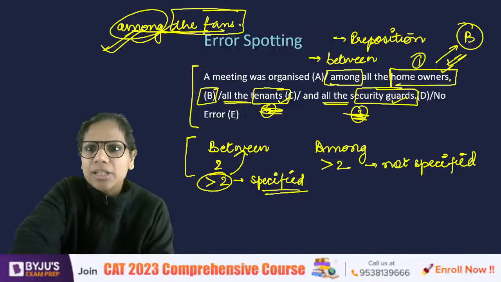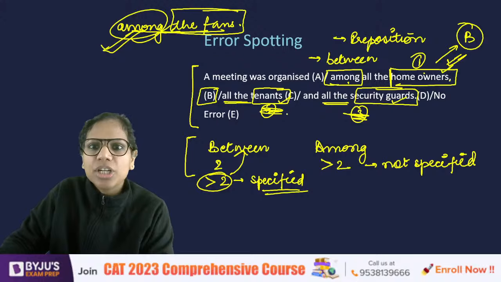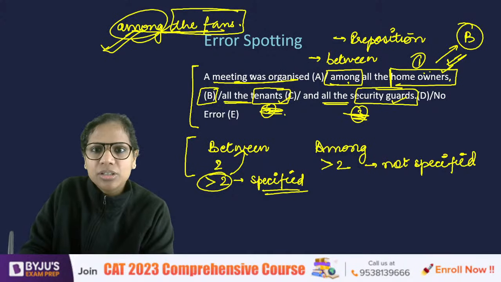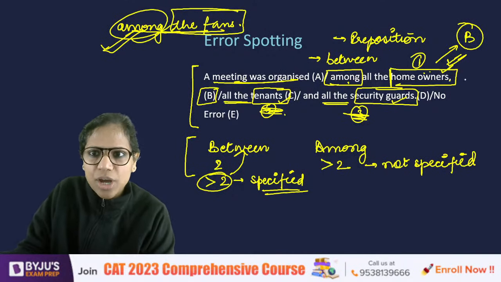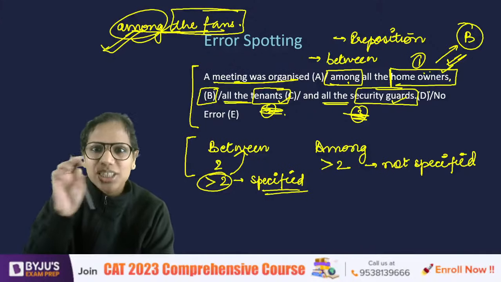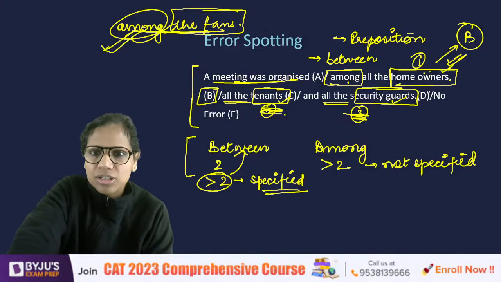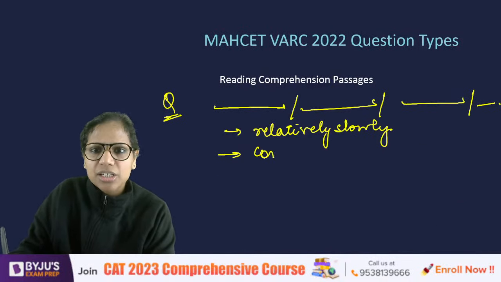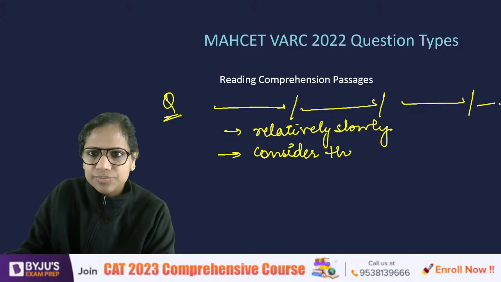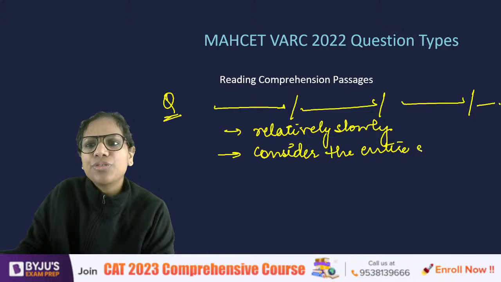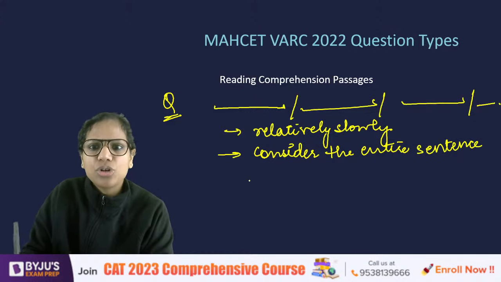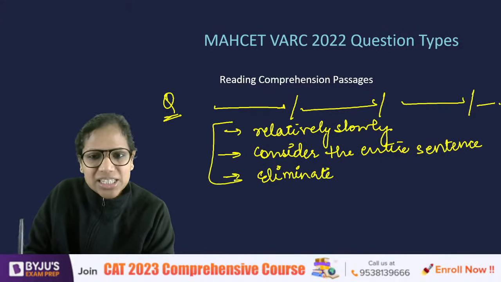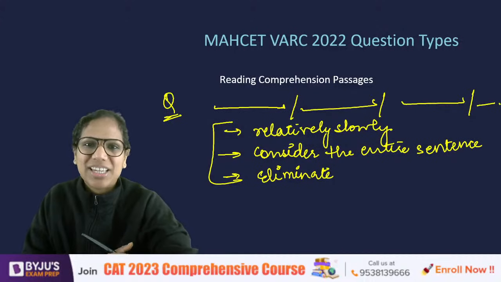For instance, in this one, how did you decide that it should be between? After looking at all these three, no, homeowners, tenants, and security guards. So don't think of this as a complete unit, which is independent, while attempting the question. You have to read the whole sentence collectively, right? पूरे sentence को देखना और फिर error spot करना. तो fault finding lens से read करो, पूरे sentence को एक साथ consider करो. Consider the entire sentence. And of course, in any fragment where you do not think there is an error, where you are sure about it, eliminate it right away. So this is the only possible way. And practicing, again, practice makes a person perfect.